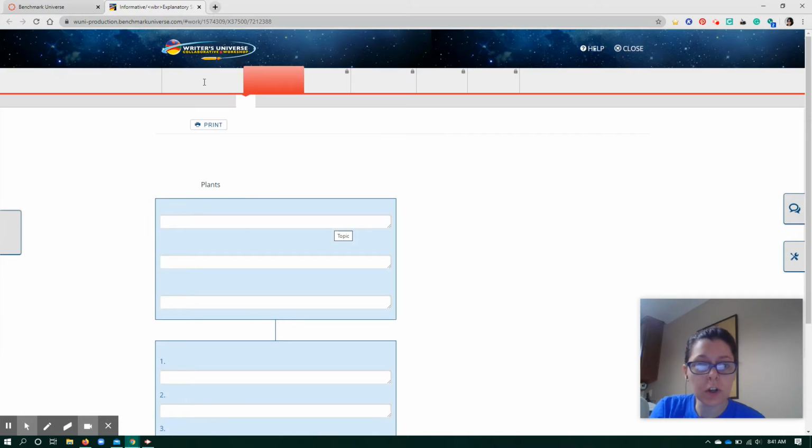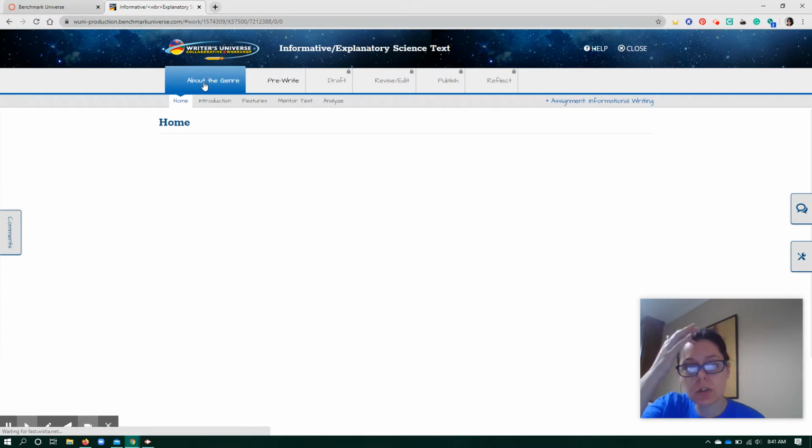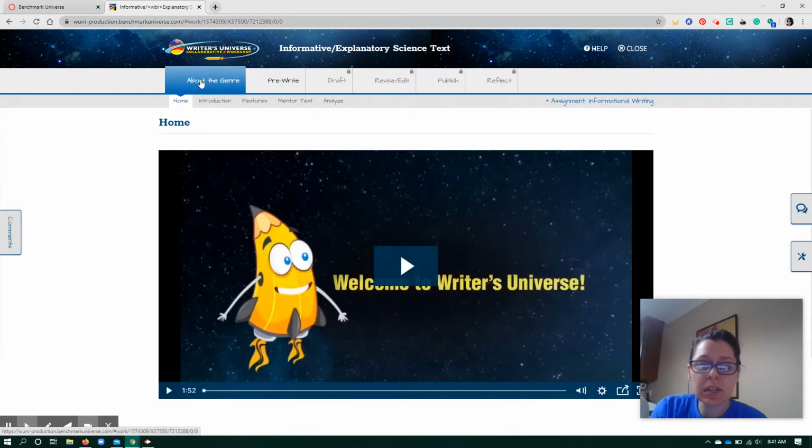And the first time you open it, you're going to go to this page. It says about the genre at the top. Under that, let me use my pen. It says about the genre here, but under that, there are multiple pages. These pages are right here. We have home, we have introduction, we have features, we have mentor text, we have analyze. Before you even get started writing, you're going to learn about how to write an informational essay about a science topic. And these 5 pages will help you learn about that, and it'll show you an example.